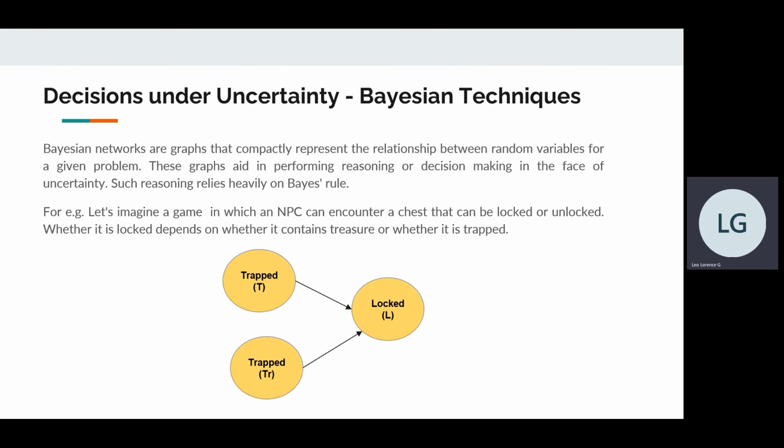So let's consider trapped can be either true or false. Let's also assume that treasure can either be true or false. If lock can take the values true or false, we write a conditional probability table for lock that gives the probability of lock being true, given the combination of values for trapped and treasure, and the probability of lock being false, given the values for trapped and treasure too. So let's move on to the next slide.